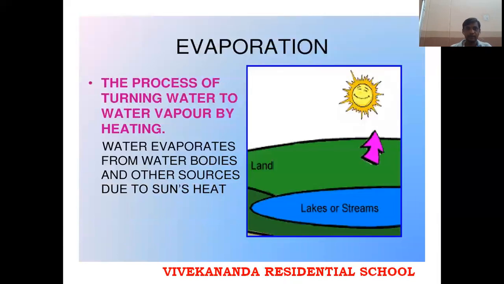In the water cycle, we are going to come across evaporation. Evaporation means the process of conversion of water to water vapor by heating. Water evaporates from water bodies such as lakes, rivers, and streams due to the sun's heat, and changes to vapor.